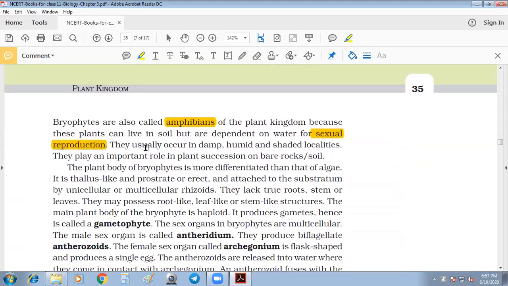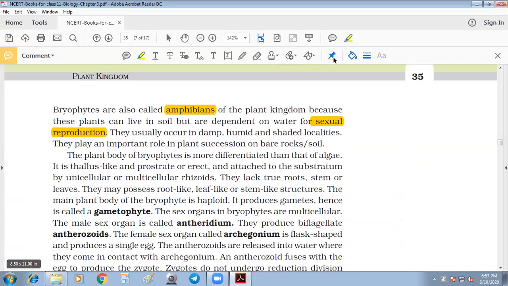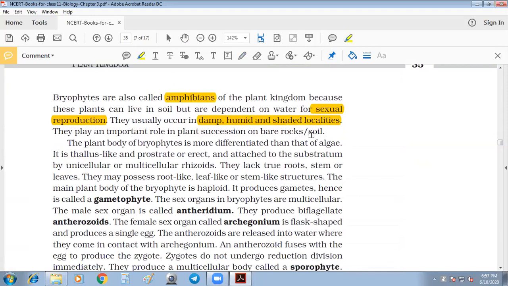They usually occur in damp, humid and shady localities. They play an important role in plant succession on bare rocks, but that is not important for our purpose. The plant body of bryophytes is more differentiated than that of algae. It is a thallus.